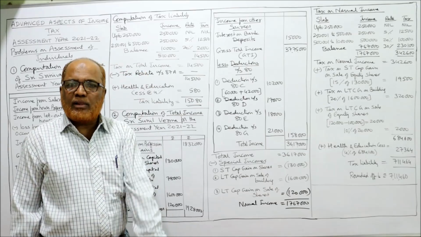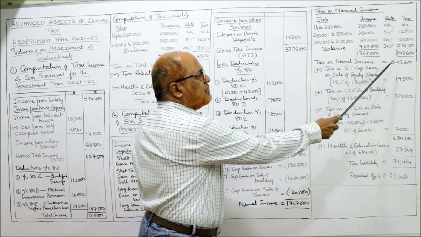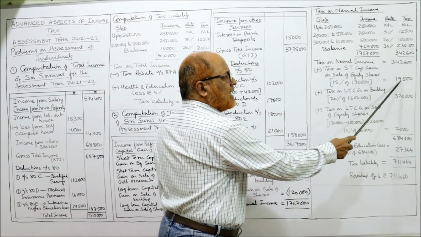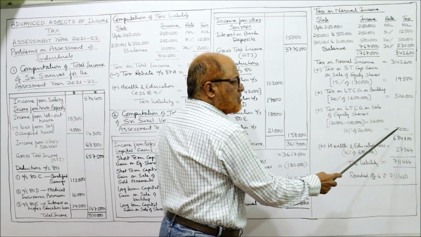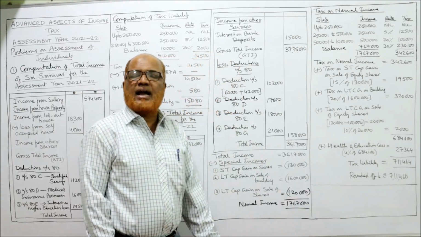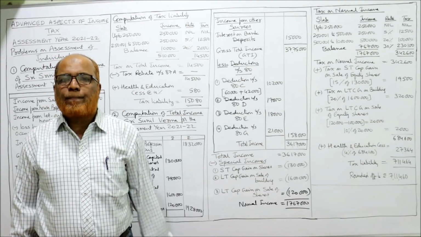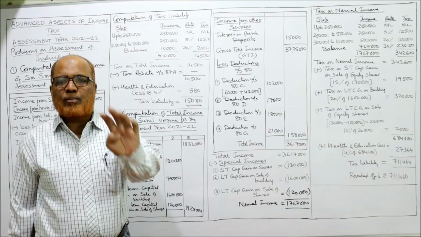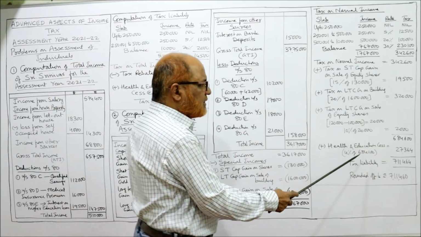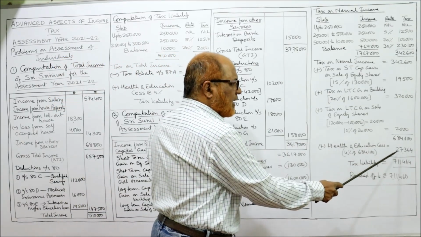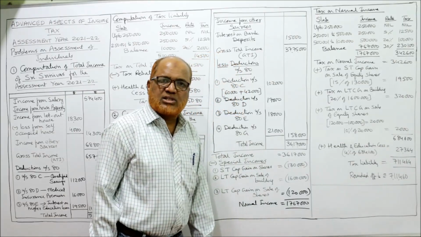Now you add up all the tax. Tax on normal income 3,42,600 plus 19,500 plus 3,20,000 plus 2,000. 6,84,100 is the total tax on which health and education cess is 4%. So 4% of 6,84,100 is 27,364.